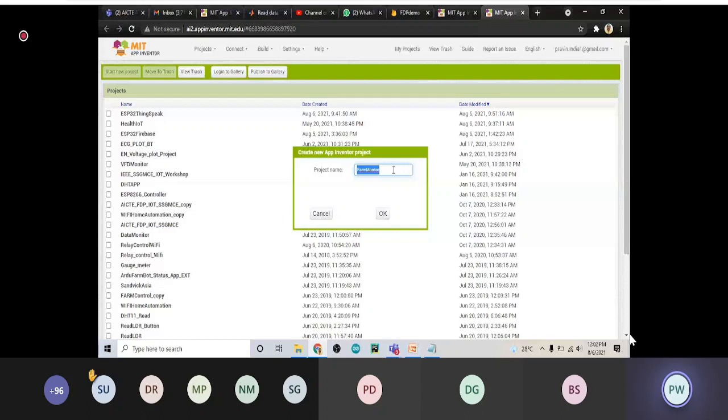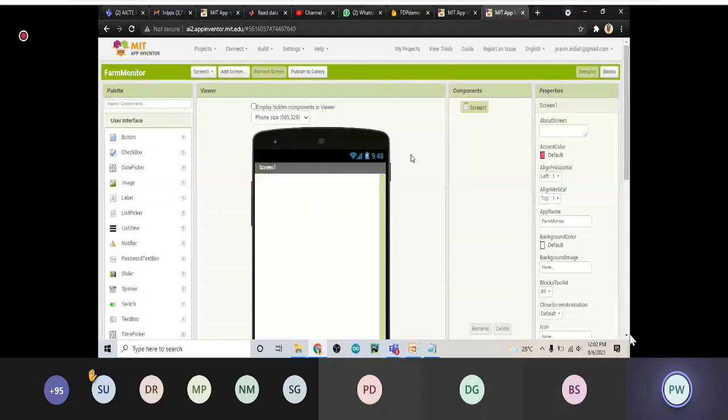Now automatically it will open a new window. Once we are done with the project name and click OK, a new window will appear like this.